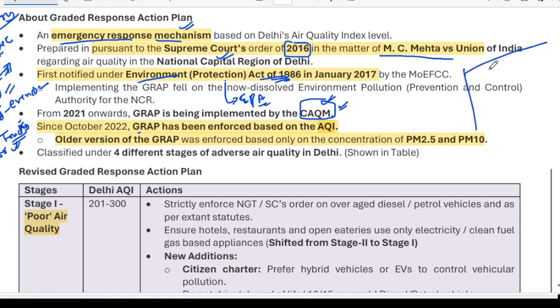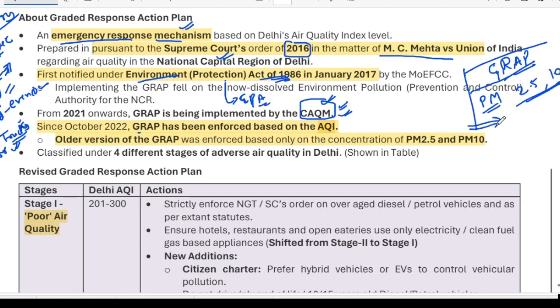First, when the Supreme Court used to have control over GRAP, what were the points taken into consideration while deciding which plan should be implemented in New Delhi? It was based on the particulate matter levels, particulate matter 2.5 and 10. These two measures were used till 2022. Now, when this commission, CAQM, was formed,